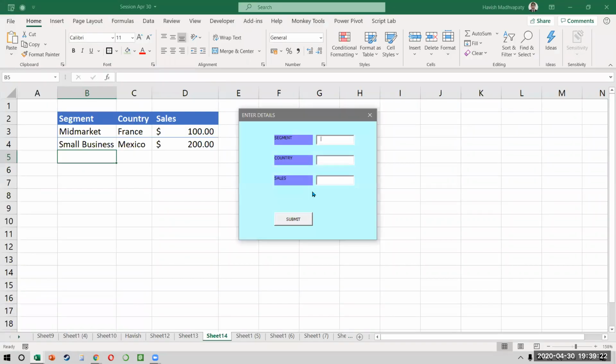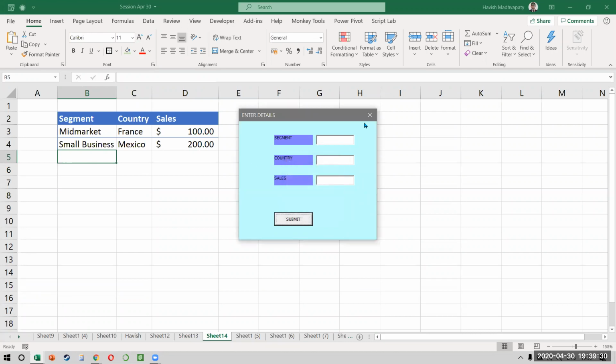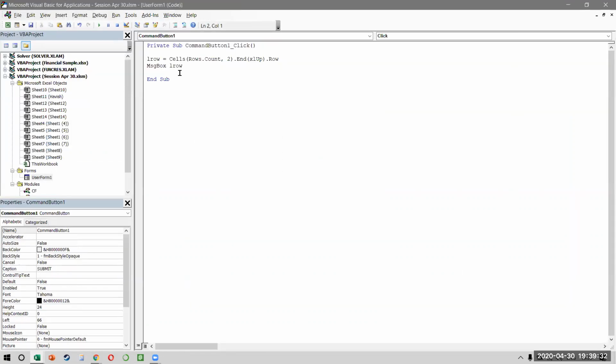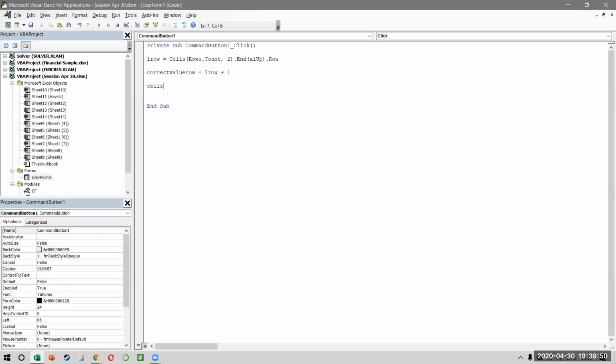Okay, so if I run the code and I click on submit, it tells me last row is row number 4. But my value will not come in 4, right? It will come in 5. So just remember that part. So I will say that my correct value row is equal to actually L row plus 1. The rest is fairly simple. Segment should come in B5, that means cells 5, 2. So I can either write cell 5, 2, but remember the 5 is not always 5. So I can just write the correct value row that we have calculated.